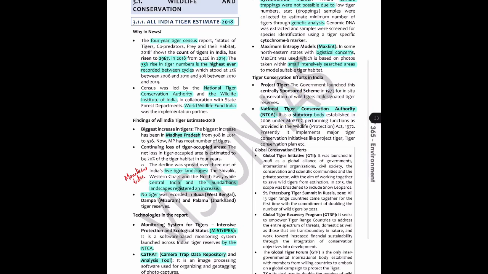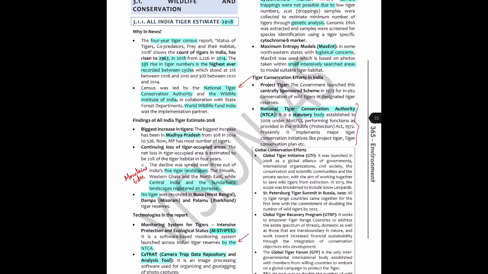Why? Because we have studied 2 points before this about the NTCA. One was regarding the M stripes. M stripes is here. It was developed by the NTCA. And second is that the tiger census was conducted by the NTCA. These 2 points won't be here. Like here it's not written, in this portion it's not written that the tiger census is conducted by the NTCA, or M stripe.